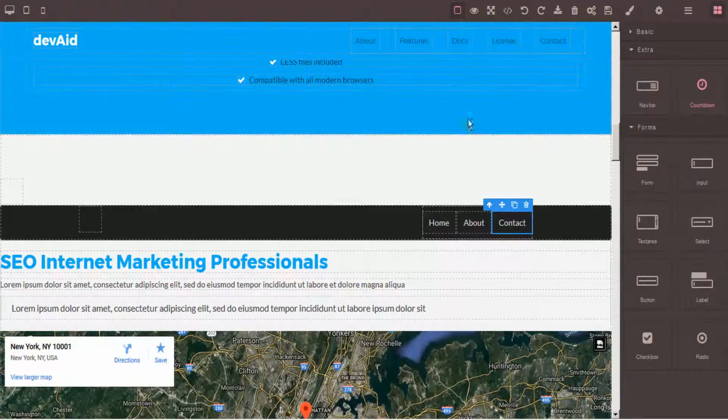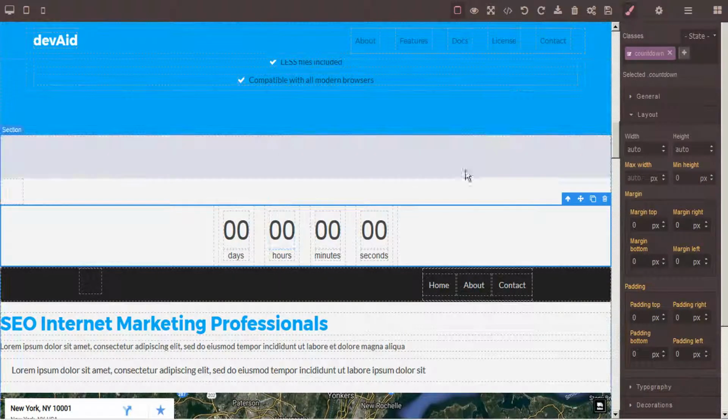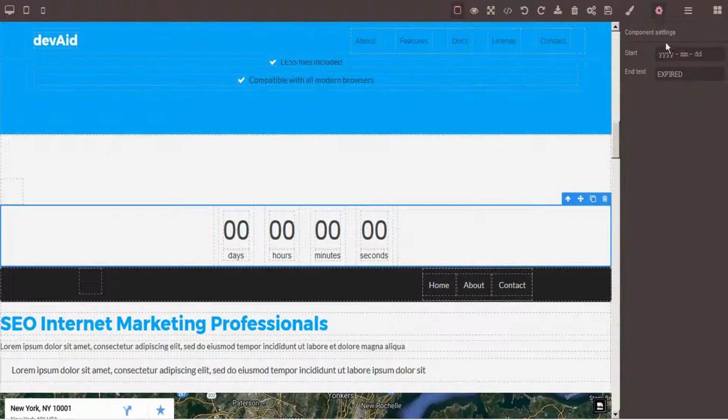Oh, we also have a countdown timer, and these are cool. Very handy for internet marketing. So for this one, once you add it, click on the main box here, and then go to your trait manager, and it says start, but this would actually be your countdown time that you want to count down to. So let's count down till, say, the end of the month here. And instantly it sets your countdown timer. And then you can modify your end text to whatever you want to say,